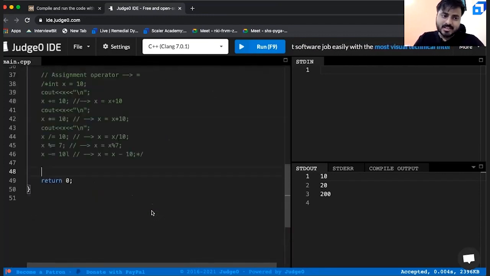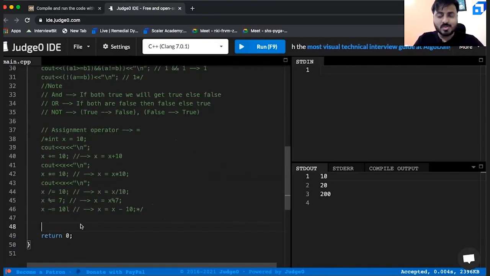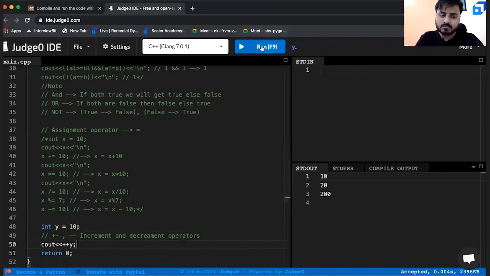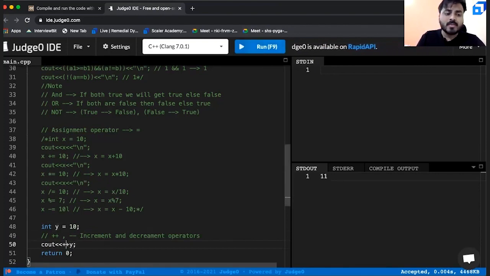In your arithmetic operators, there are two more things you must have read in your college days. One is, if you remember, they are called increment and decrement operators, plus plus and minus minus. Now, to give you a simple idea, if you print, say, plus plus 10, what should be the output? It should be 11. Let us see. Are you getting 11 or not? Yes, it is. You are getting 11. Okay, brilliant, fantastic.